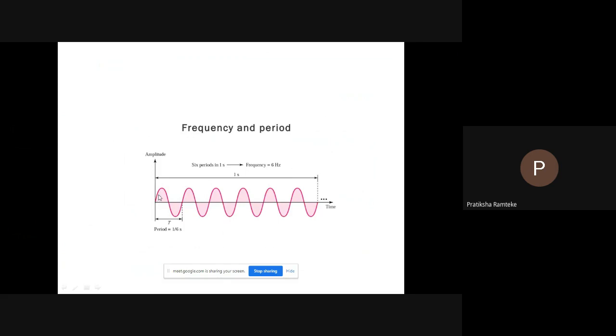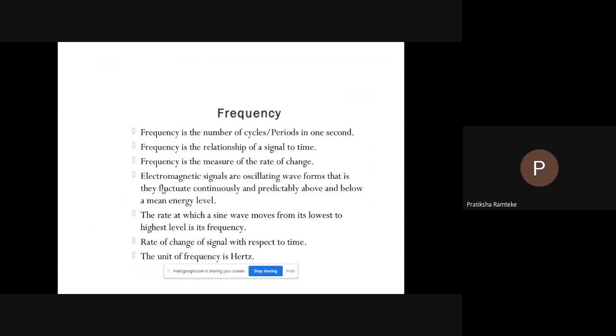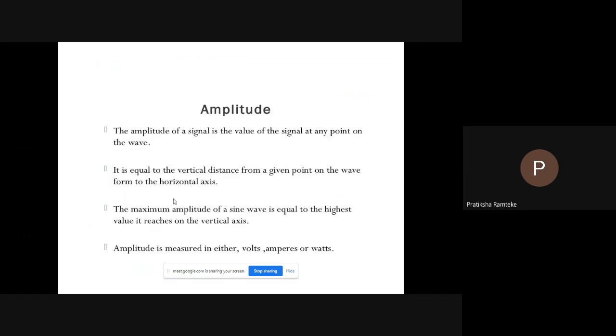If the wave is here, then the value of the amplitude is 0, and this shows the low peak amplitude, and this point shows the high peak amplitude. The amplitude is measured in volts, amperes, or watts.